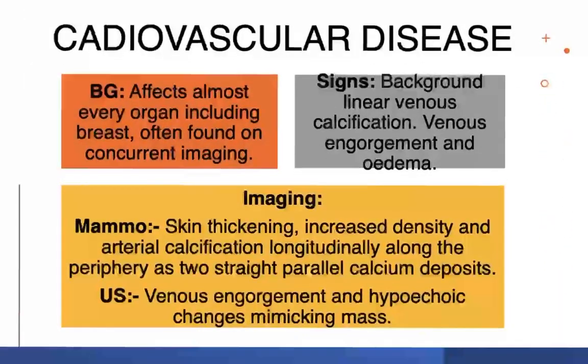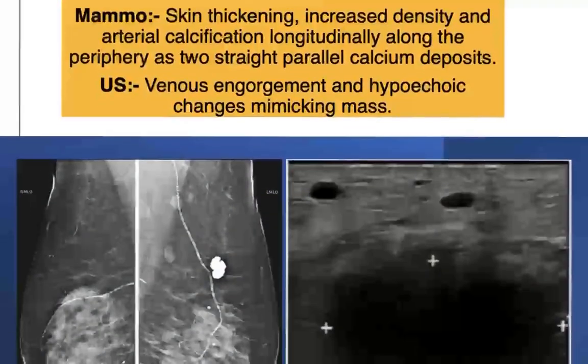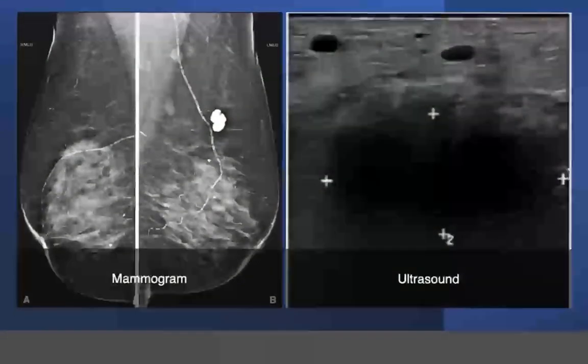cardiovascular disease. Affects almost every organ including breast, often found on concurrent imaging. Signs are background linear venous calcification, venous engorgement and edema. Imaging wise, mammography, skin thickening, increased density and arterial calcification longitudinally along the periphery as two straight parallel calcium deposits. On ultrasound, venous engorgement and hypoechoic changes mimicking mass. These are the images of the following.